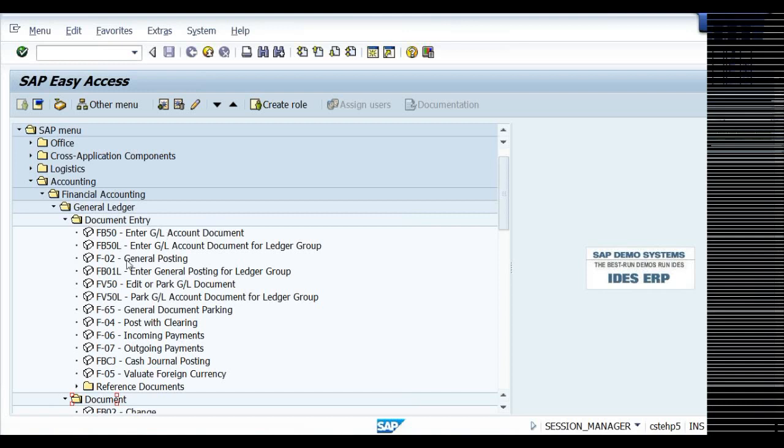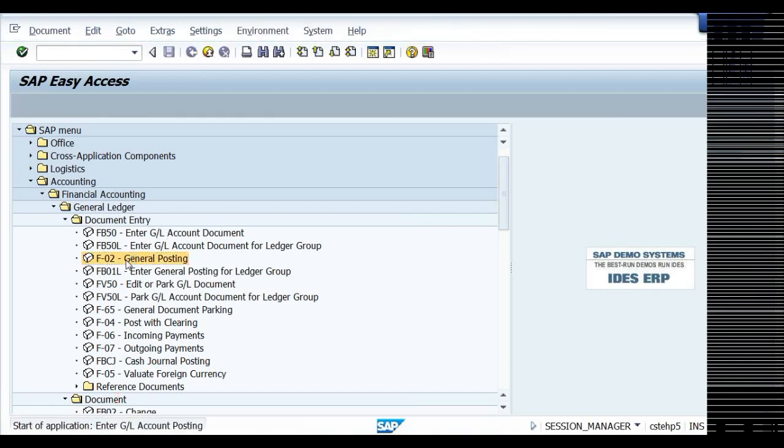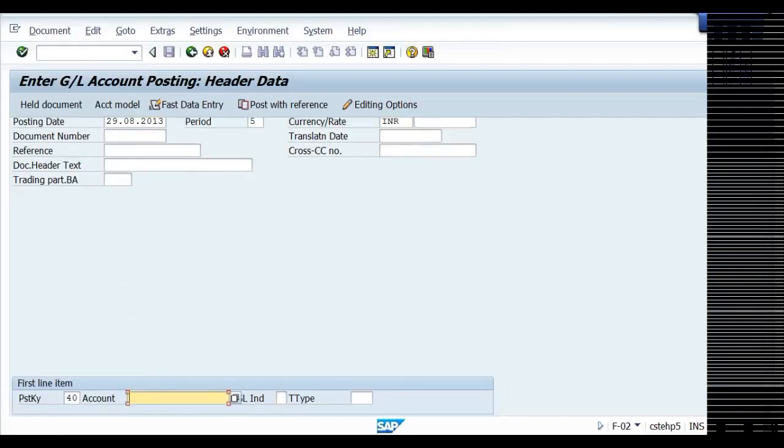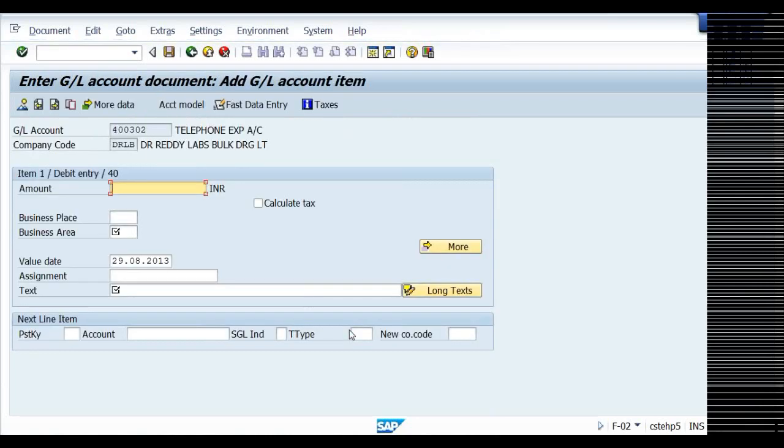See, whenever we are posting an accounting entry here, you are able to use F4 and F2. Say office rent 400, 302 telephone expenses. See, system is asking you business area, text, right? Now, if you make changes,